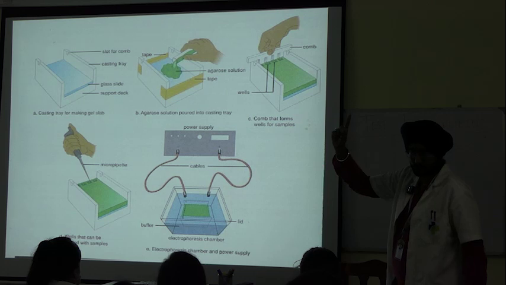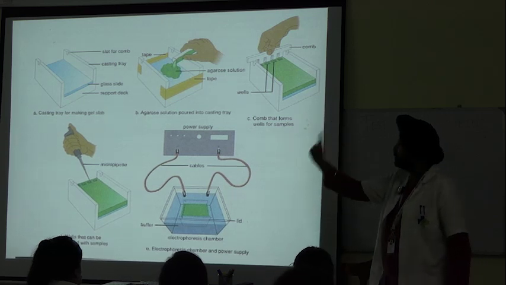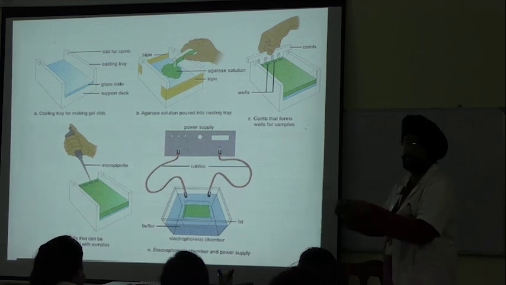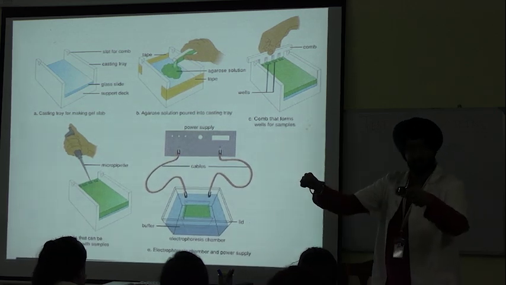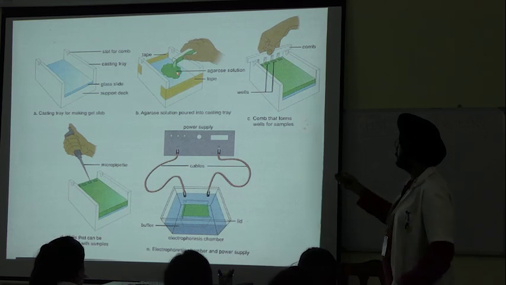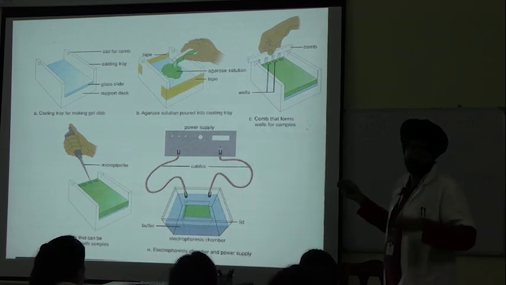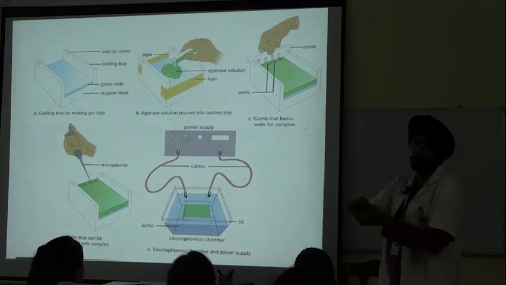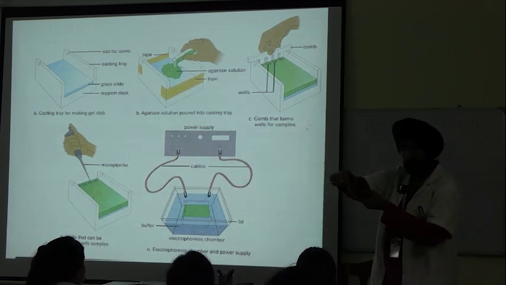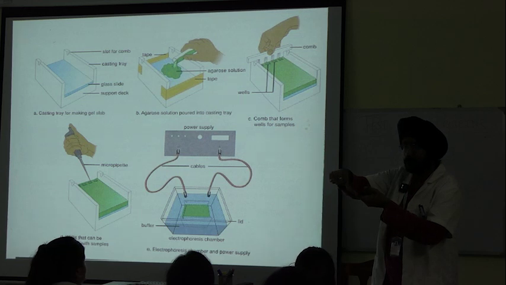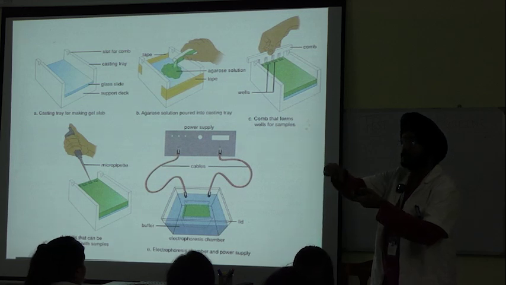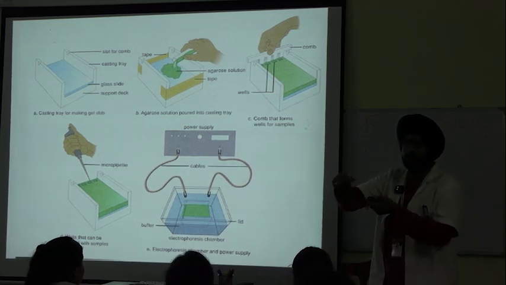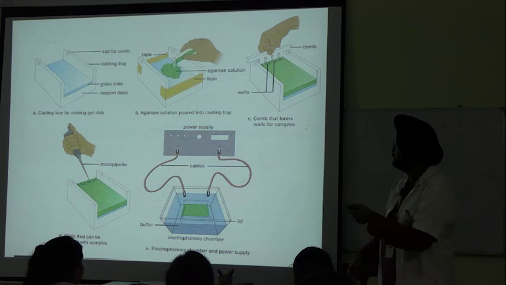Step 1. Which one is step 1? We take the casting tray and apply tape on that to cover the open ends. Second, we add agarose solution, which is our supporting medium. Number 3, we put the comb into that, for creating casting wells or grooves where the sample is being loaded.